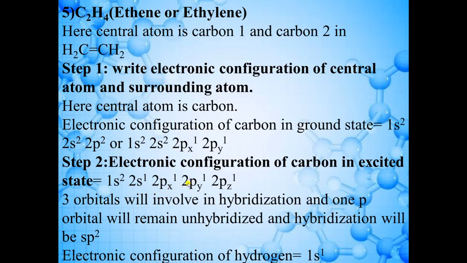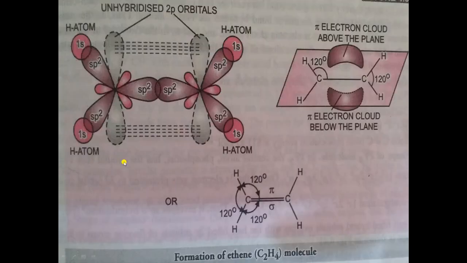As only 3 orbitals are involved in hybridization, how many hybrid orbitals will form? Answer is 3. 3 new hybrid orbitals will form and 1 orbital will remain unhybridized, that is 2pz. Shape of p orbital is dumbbell shape, right? Dumbbell shape, and these 3 orbitals will form hybrid orbitals. So here the shape of hybrid orbital is this one, see the cursor, this one is a hybrid orbital.